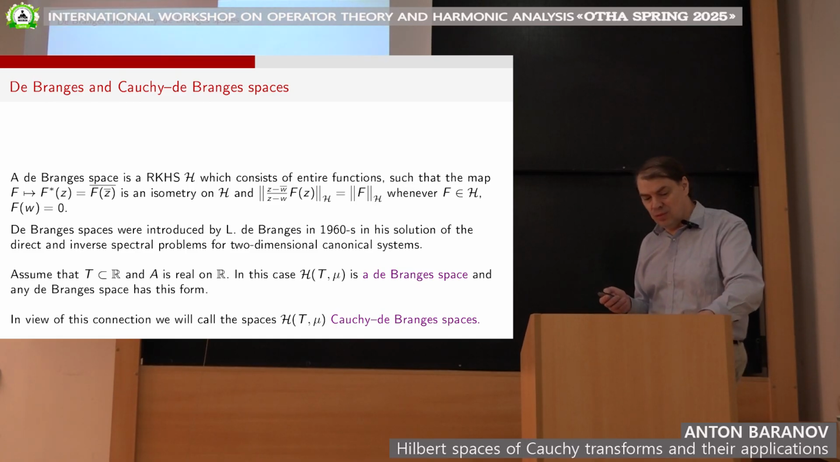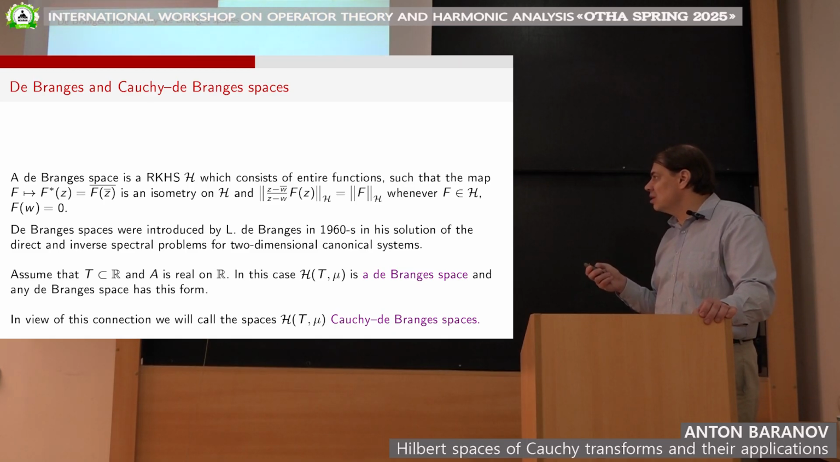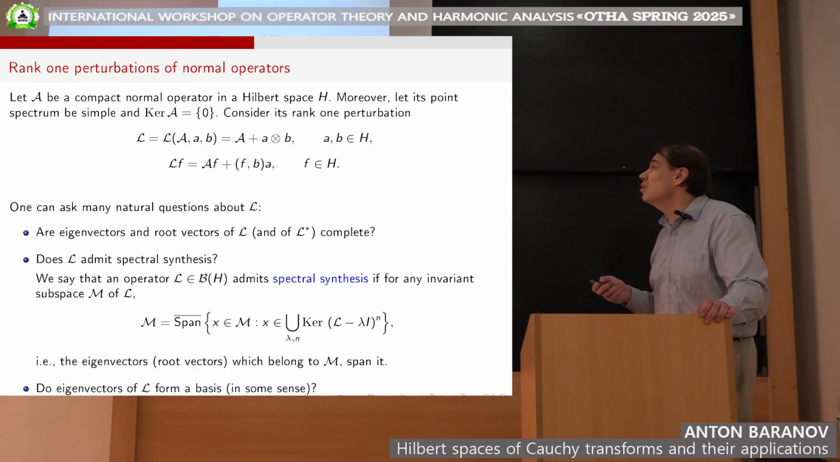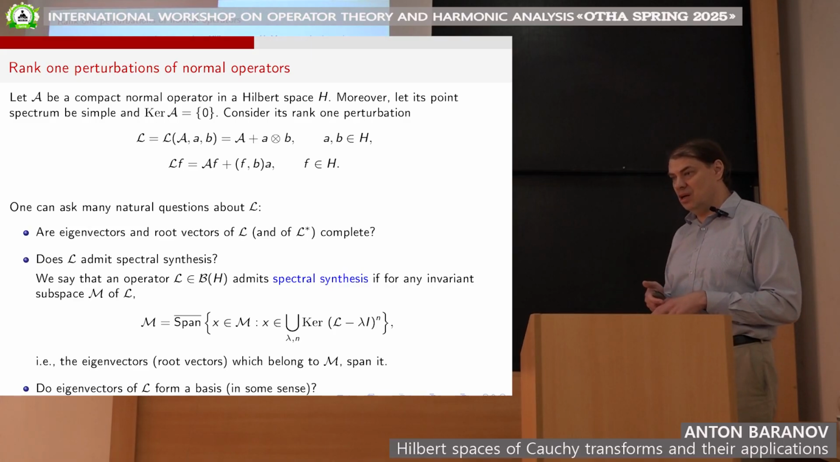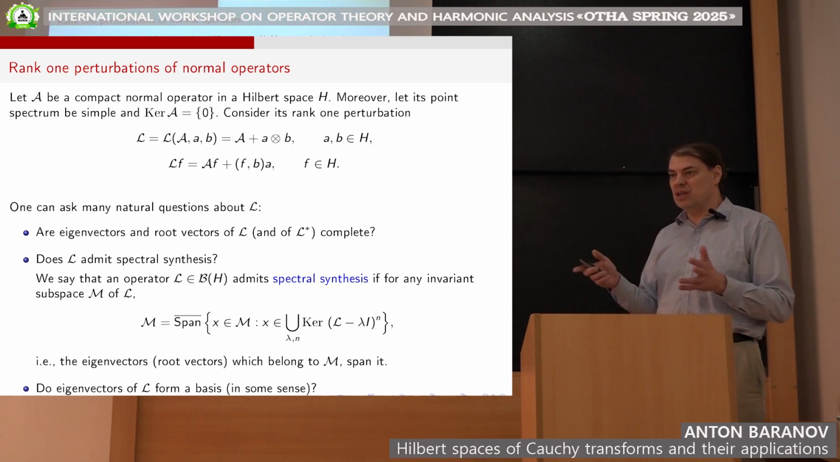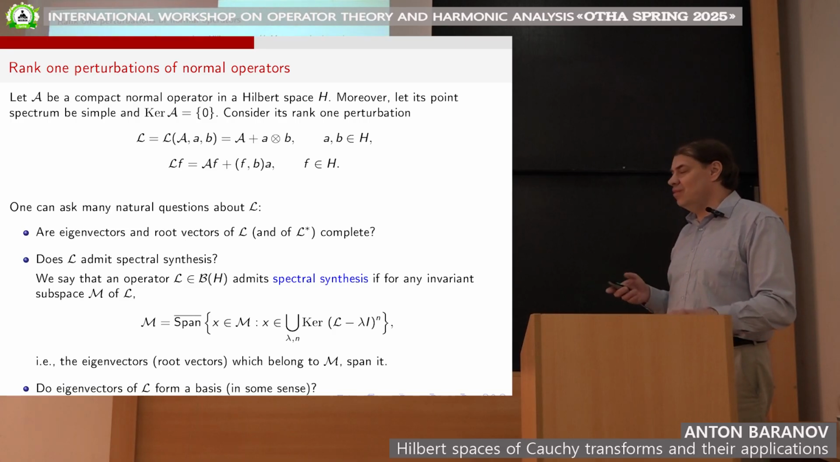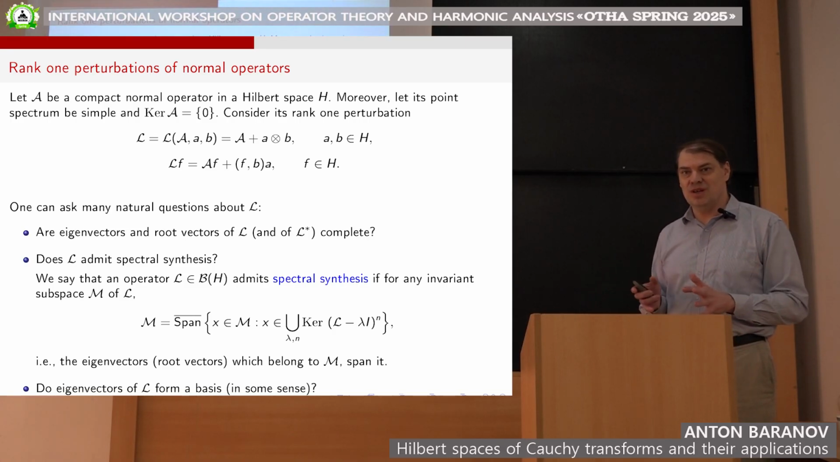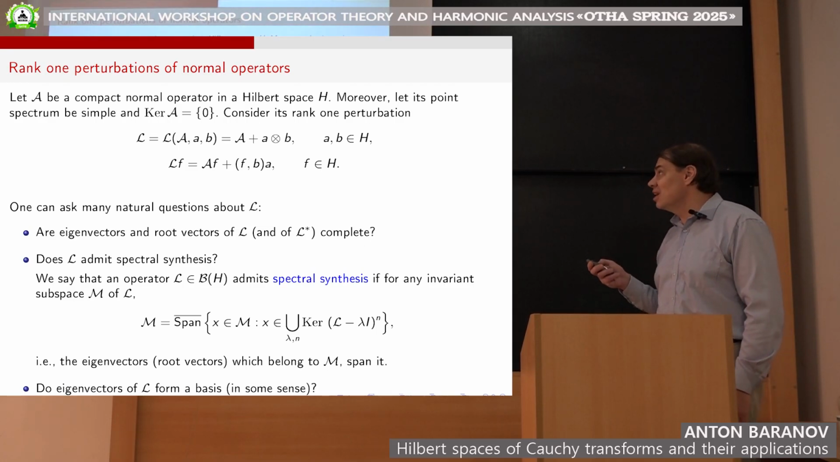So as I said, I want to focus today on the applications to the spectral theory of one-dimensional perturbations. So let me now discuss this in more detail. Simply, we have a compact normal operator in a Hilbert space with simple spectrum and trivial kernel. By the spectral theorem, it is just multiplication by z in some space with a discrete measure. So it's a very, very simple thing. We know everything about such an operator. And let us consider a very, very small perturbation of such an operator, just a rank 1 perturbation.